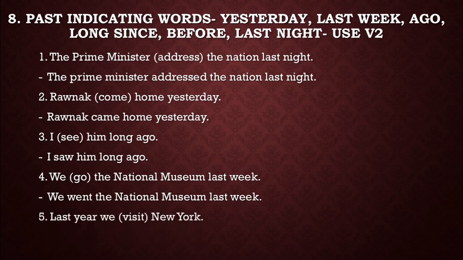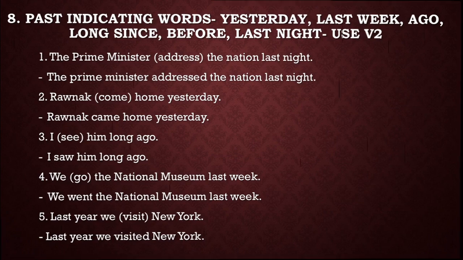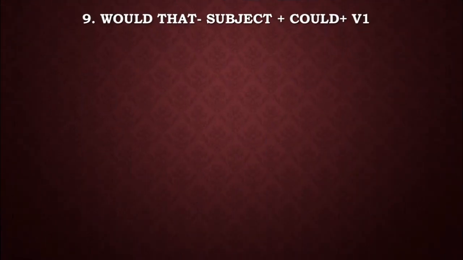Last year we visit New York. Okay, you see last year. So write down the verb in past form. Last year we visited New York. Okay. Next, would that. If we have would that at the very beginning of our sentence, then write down subject, could, and V1. Very easy rule.